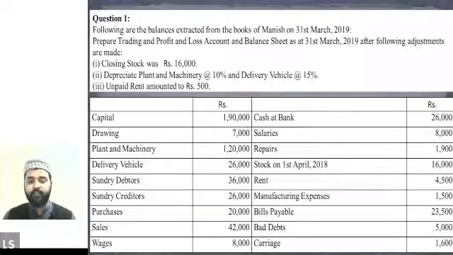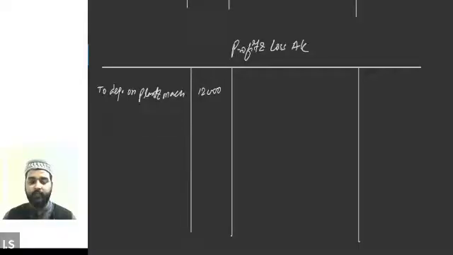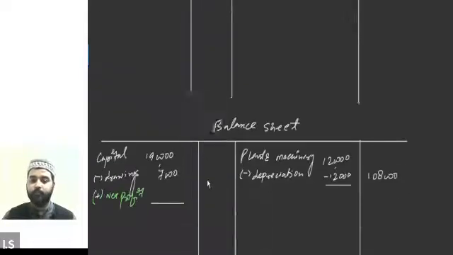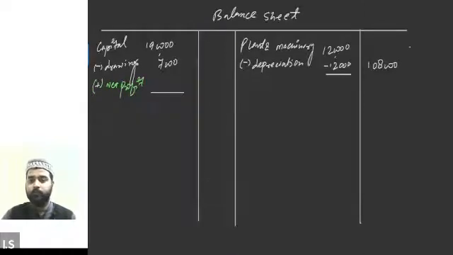So first of all, tell me where I should write down the value of the delivery vehicle, whether I should write it in the trading account or the profit and loss account or the balance sheet. What do you think? What are delivery vehicles? These are asset, liability, income, or expense. Delivery vehicles are what? Anyone? Asset. Asset, correct. It is an asset. So we will be writing it in the balance sheet. So we will be writing it here, delivery vehicle.